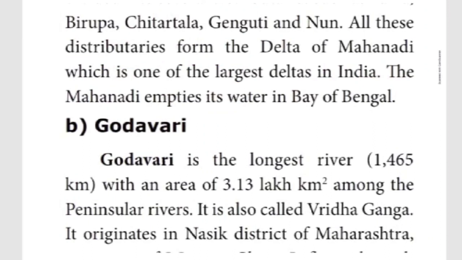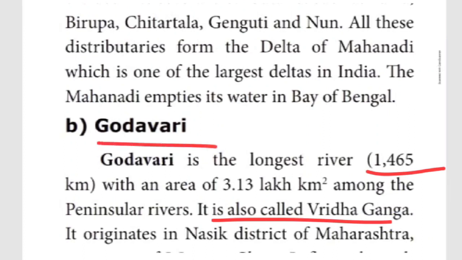The next one, Godavari. What type of river is it, in the sense? Longest river. How much kilometer does it extend? 1465 kilometer it extends. So that's a thing, children. Then it is otherwise called Virudha Ganga. Virudha Ganga, one word answer. Godavari is otherwise called Virudha Ganga.